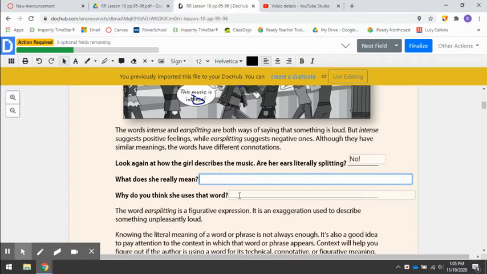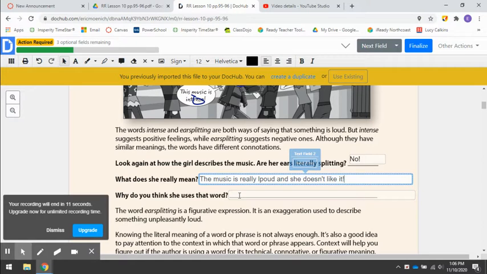That's the actual meaning of what she says because her ears are not literally splitting. If the music is ear splitting, she's using that description to say that it's loud and she doesn't like it. And in the next video, I will answer the next question and fix my spelling error.